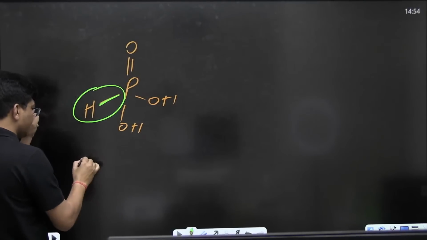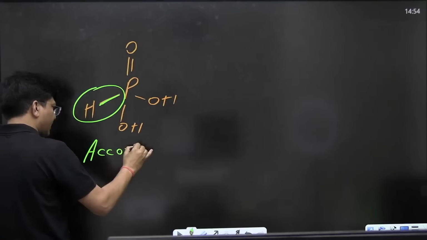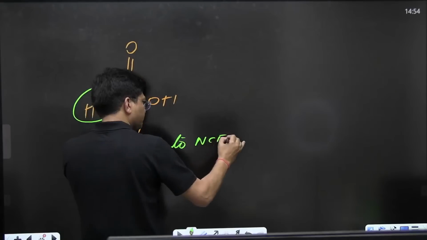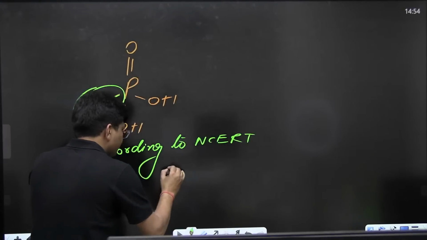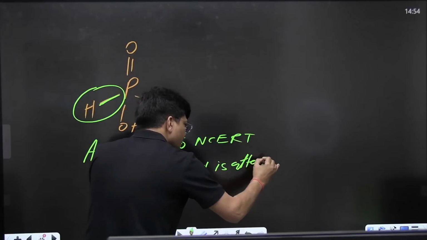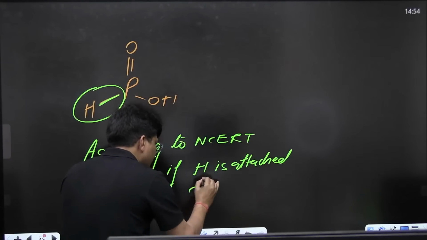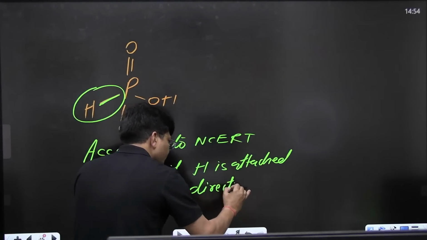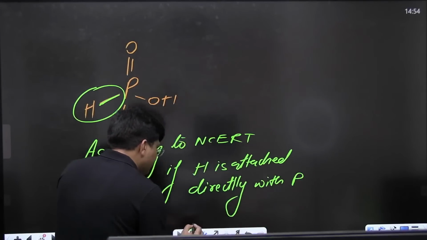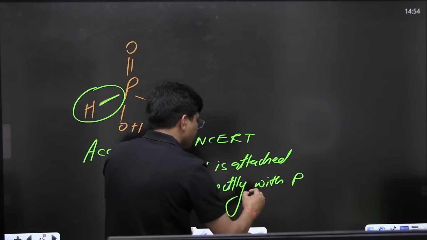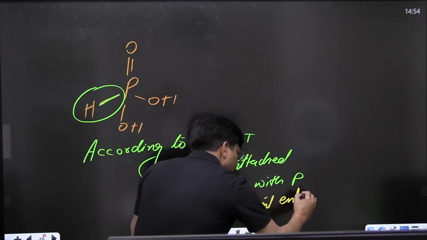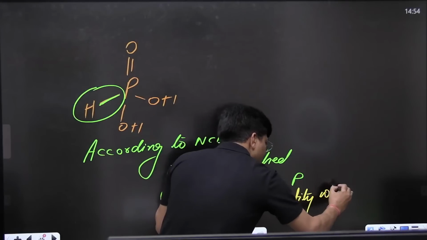According to NCERT, if hydrogen is attached directly with phosphorus, then that entity will act as a reducing agent.